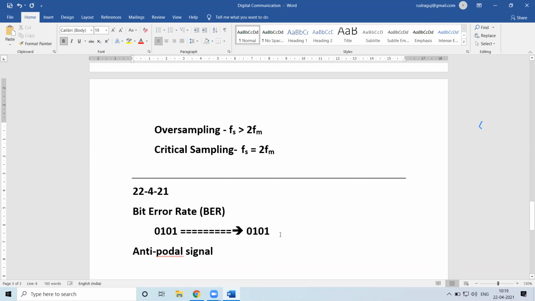But there are some problems, because as the signal is traveling through the channel, some of the bits might be corrupted, or some other problems might arise. If you have a repetitive regenerator in between, instead of generating 0, it might generate a 1. It may be due to some problems which are present. Under such conditions, there is a chance that any one of the bits, for example this bit, might be identified as 1 at the other end. So transmitted was 0101, but the receiver has identified the data as 0110.